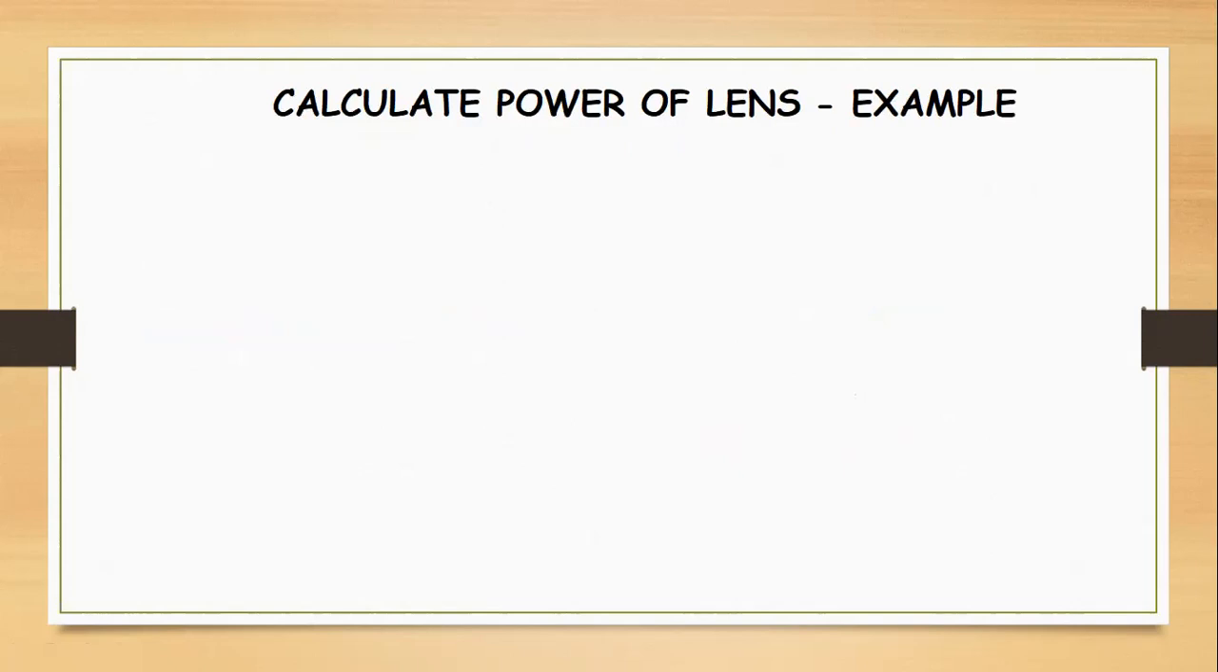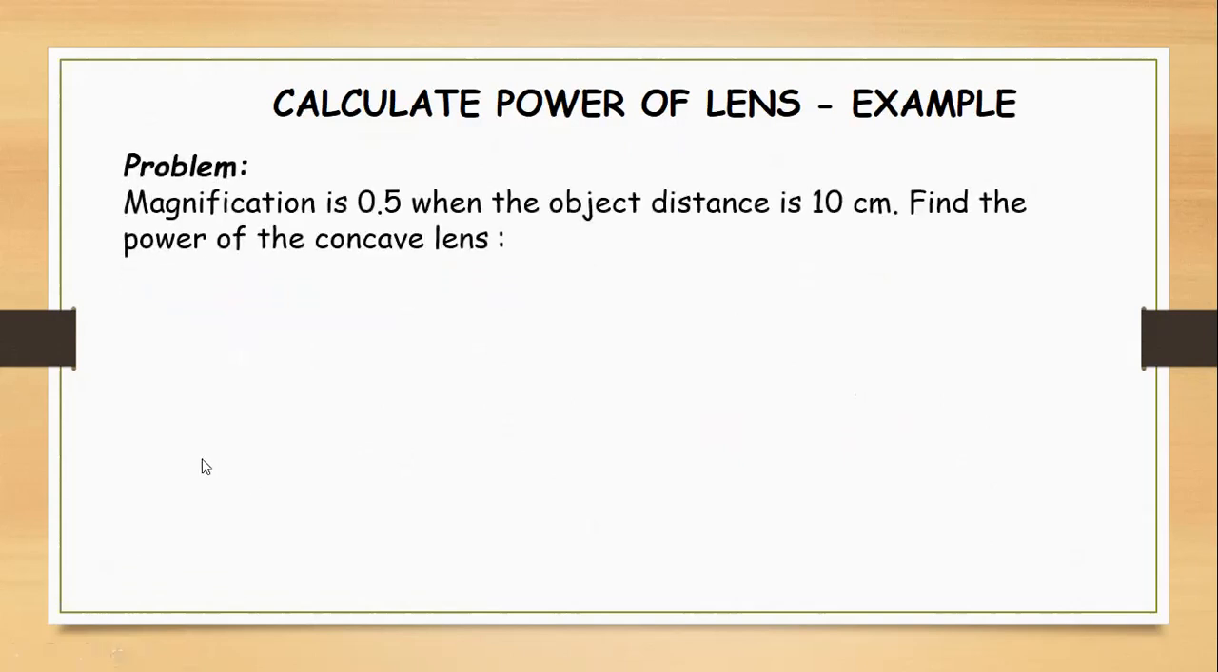Now how to calculate the power of a lens? For this we are going to do a numerical. Magnification is 0.5 when the object is at a distance of 10 centimeter. Find the power of the concave lens. This is a concave lens, and we know that a concave lens has a negative focal length.